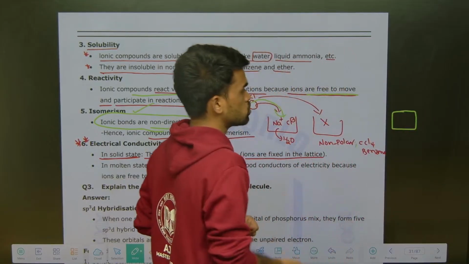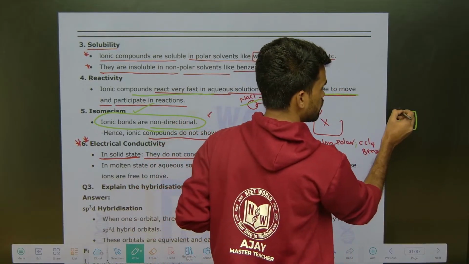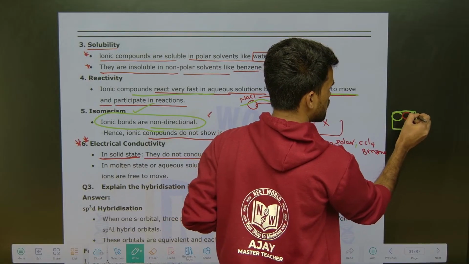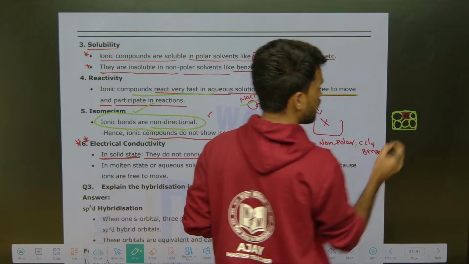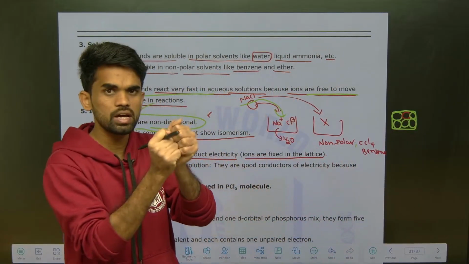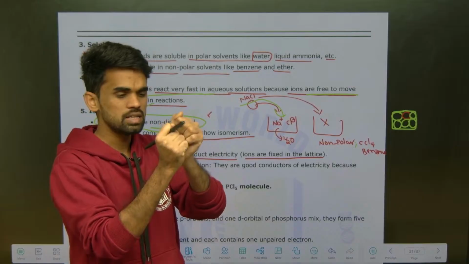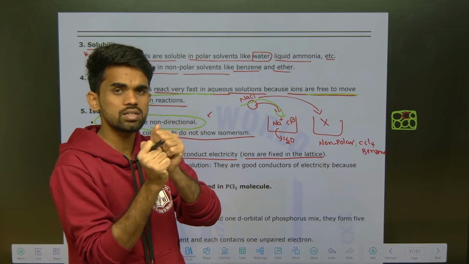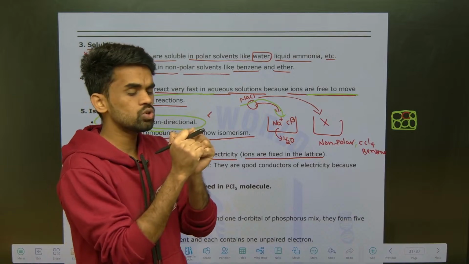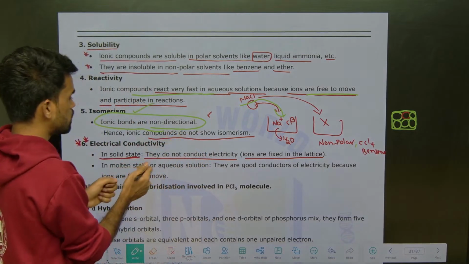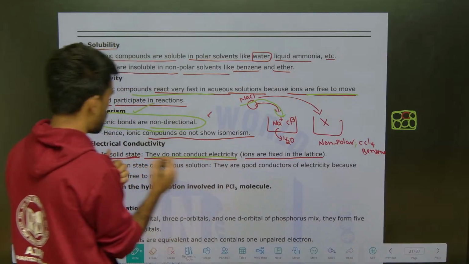Na+ and Cl- ions are very closely packed and rigid, they won't move here and there. Therefore, if there is no movement of ions, there will not be any conduction of electricity. So due to that reason they do not conduct electricity in their solid state.